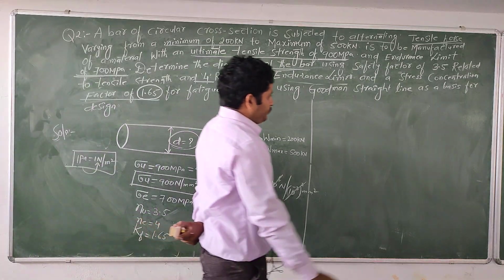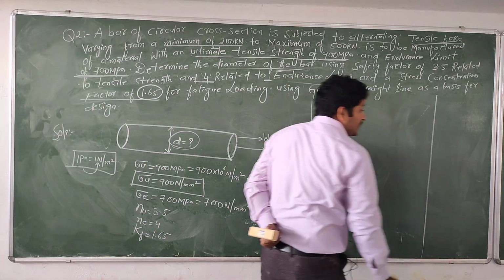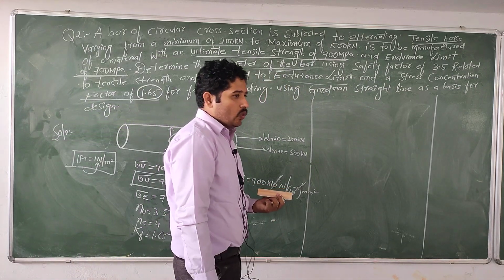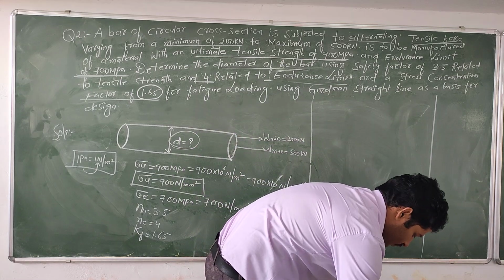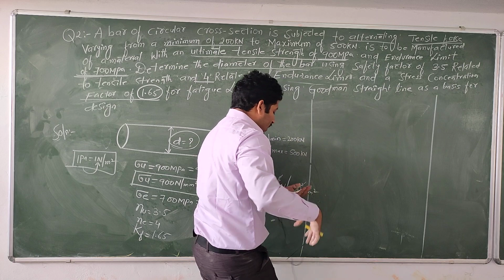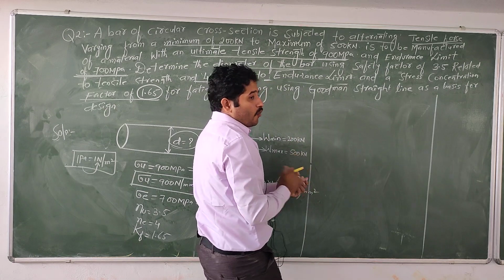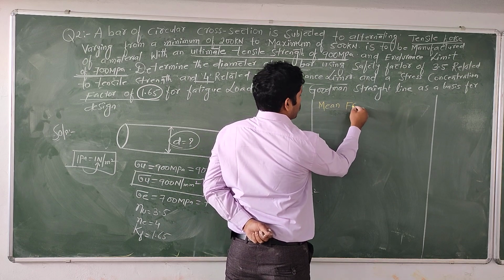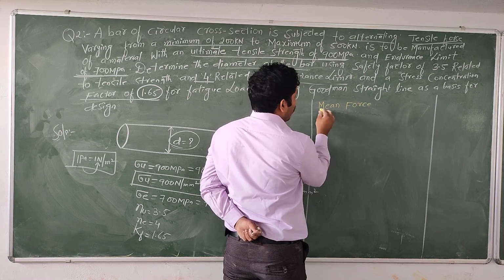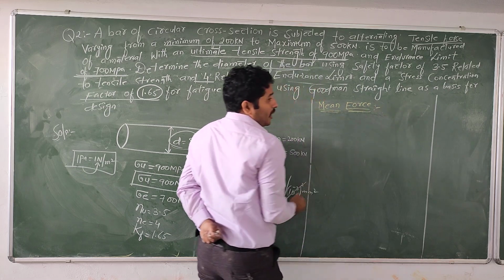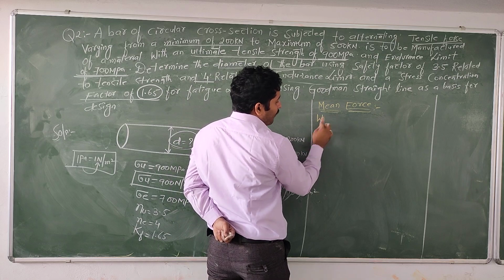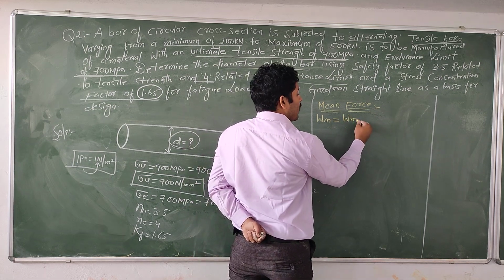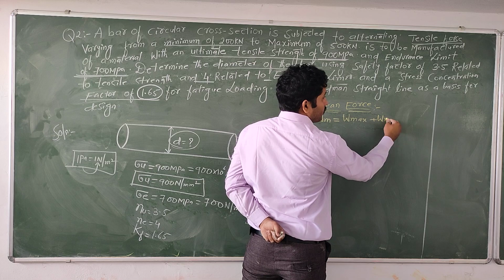Okay dear, the first thing is, what do we need to find out? We need to find out the maximum load, as well as the mean force. If you want to find out the mean force, or we can say the mean load, it is represented by capital P M equal to P max plus P minimum by 2.